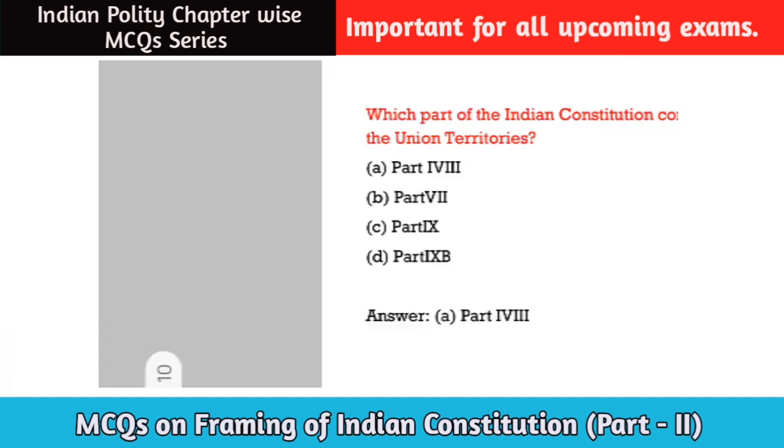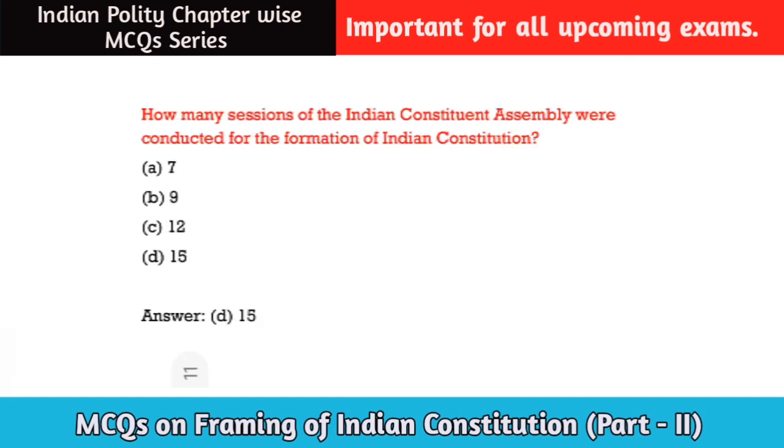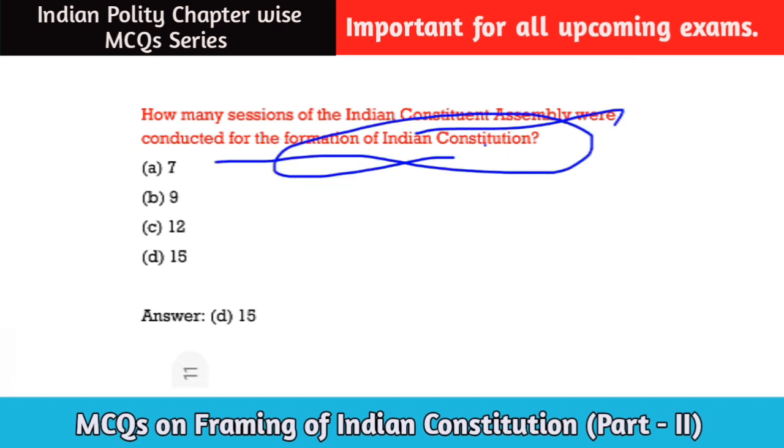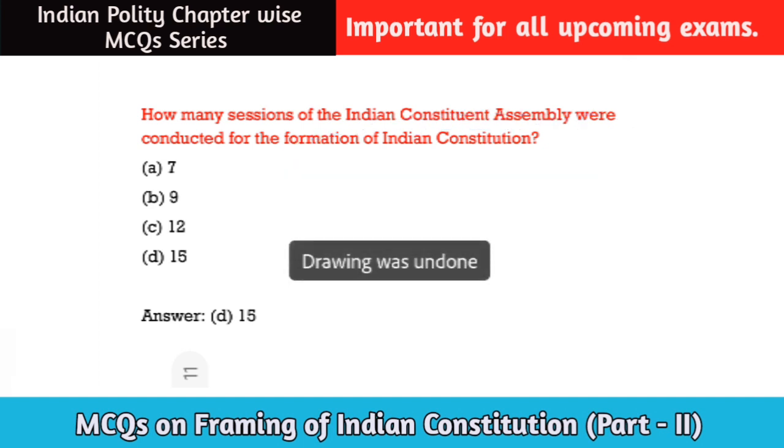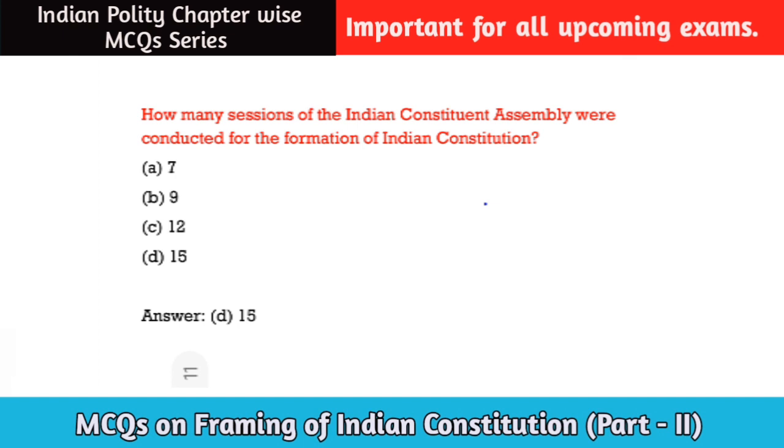Next question. Here is our next question for today. How many sessions of the Indian Constituent Assembly were conducted for the formation of the Indian Constitution? It is asked how many sessions were conducted. So before framing the Indian Constitution, 15 sessions were conducted. Option D will be the correct answer for this question. Let us move to the next question for today.